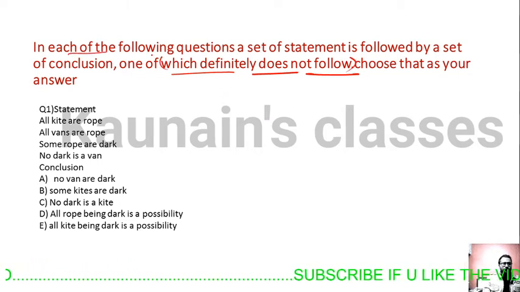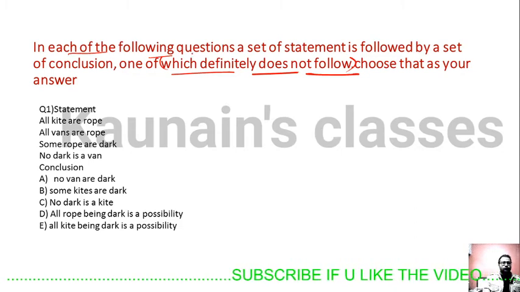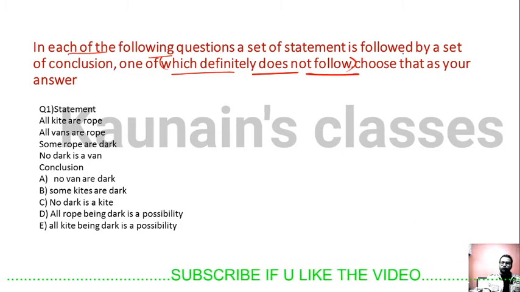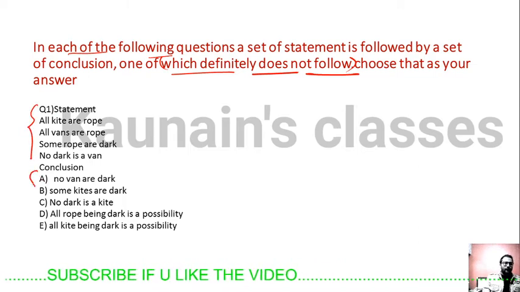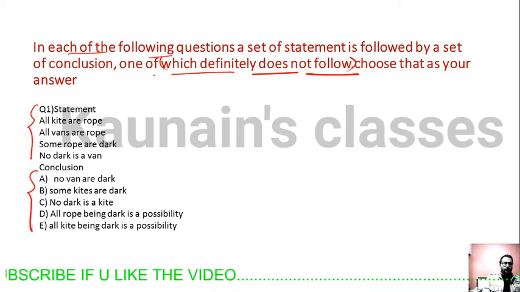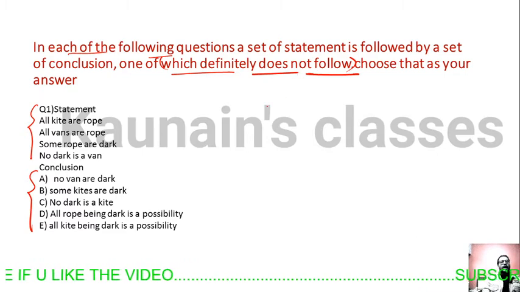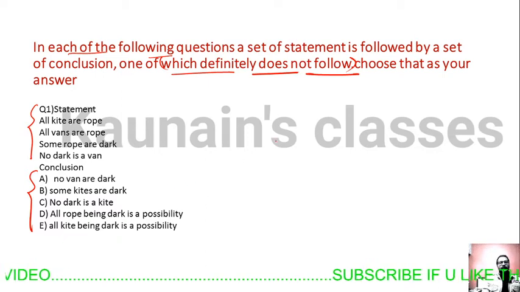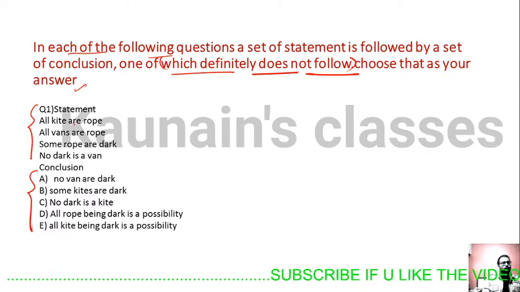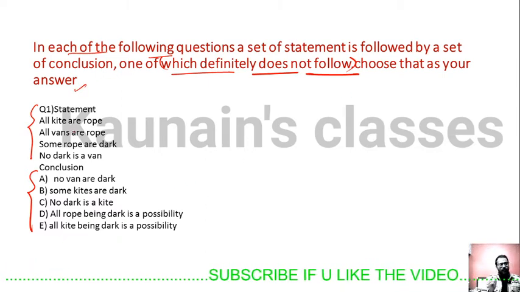In each of the following questions, a set of statements is followed by a set of conclusions, and one of them definitely does not follow. Choose that option as your answer.